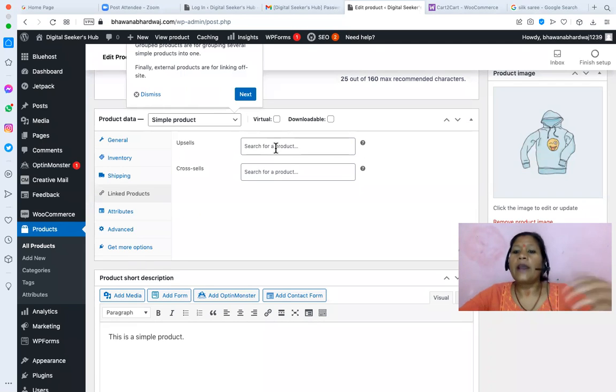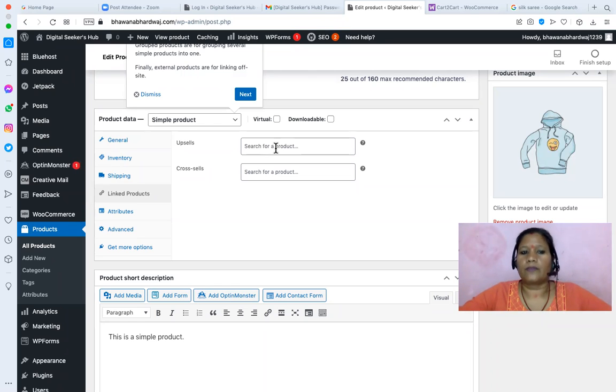Okay, understood. But in the case of a sari, right now someone is exploring this red silk sari, and you are upselling them a red Kanchivaram silk sari. Right now the product cost is 5,000 rupees, and the upsell product costs 8,000 rupees. Okay, understood. So upsell is on the sari itself, the next version of the sari. The cross sell is a different product.